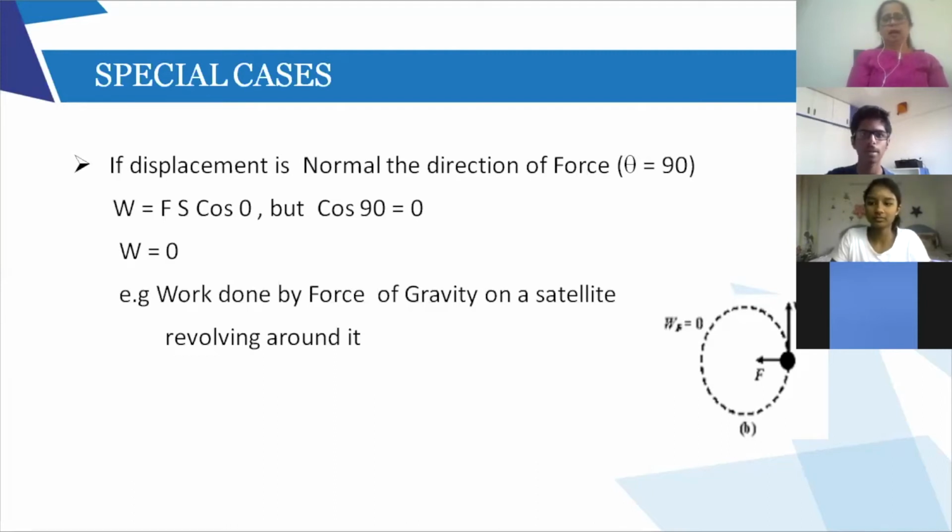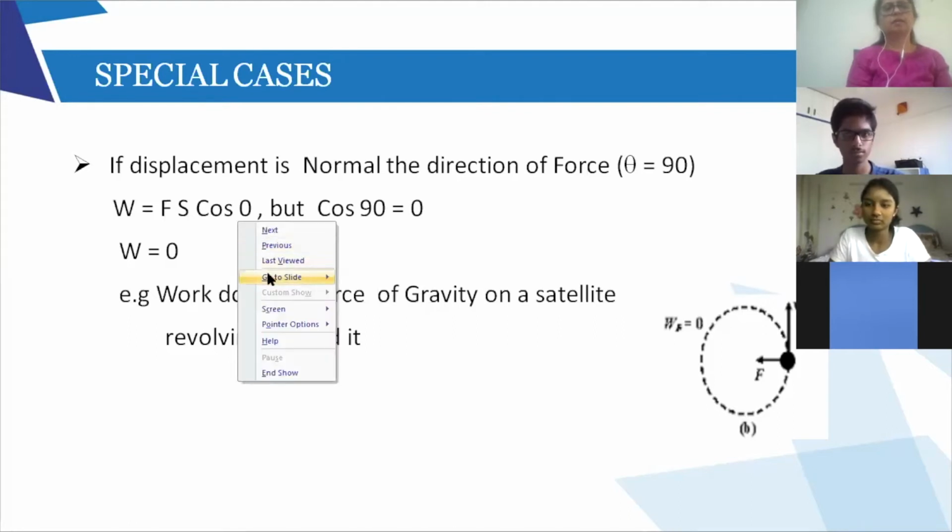Ma'am, but here in the book it says that if displacement is in the direction of force, theta is equal to 0 degrees. Yes, so here it is 90. I said both are at 90 degrees. Again, repeat, Aditya, what does it say? If the displacement is in the direction of force, theta is equal to 0. Yes, theta is 0, so cos 0 is 1. If cos 0 is 1, that means the work done is F into S, right? That is what I said in the previous slide. See the previous slide. This is what I said here.